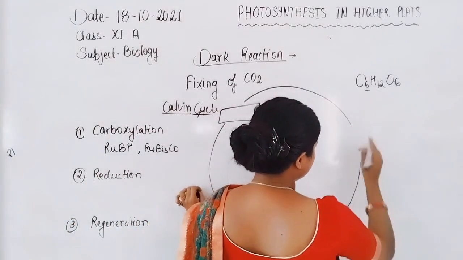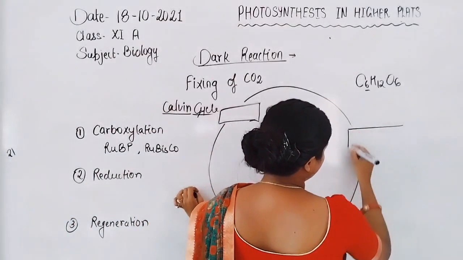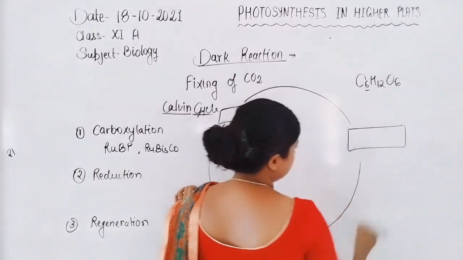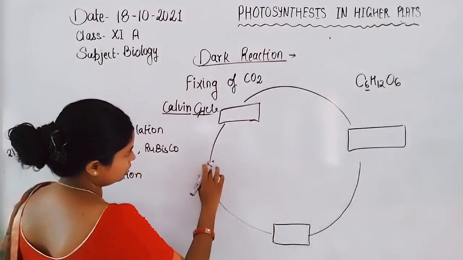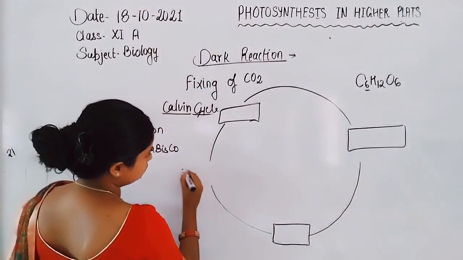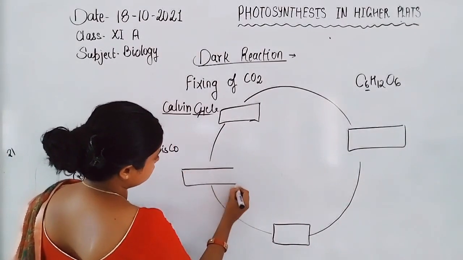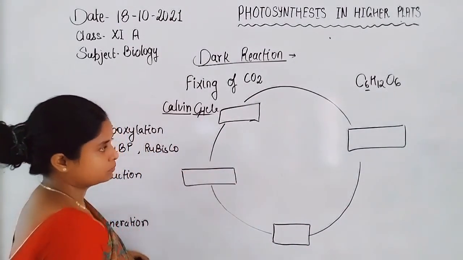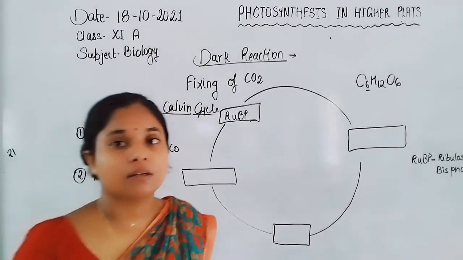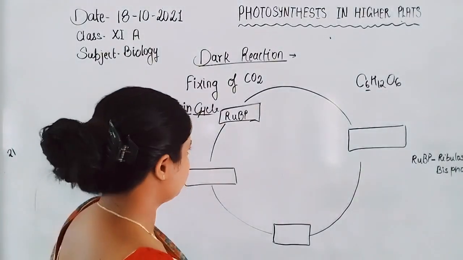Now here is the compound ribulose bisphosphate.